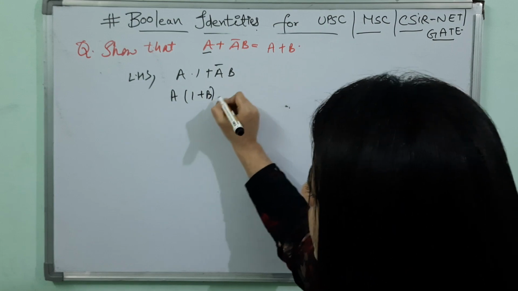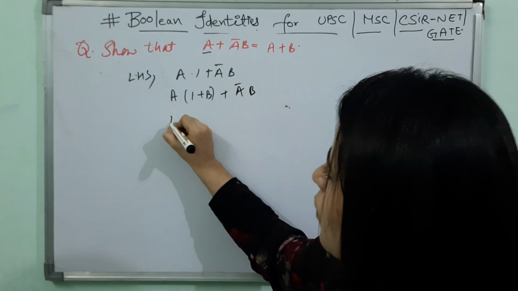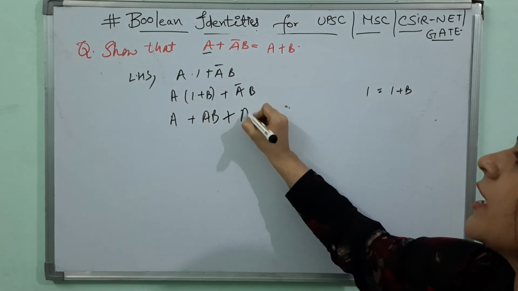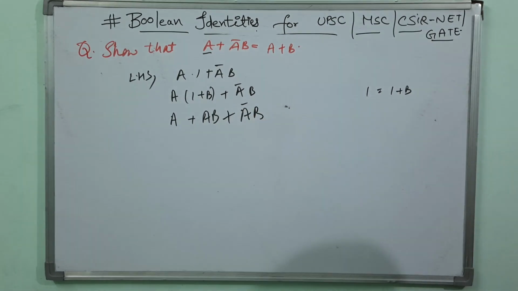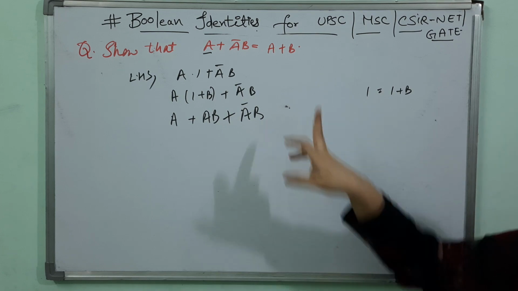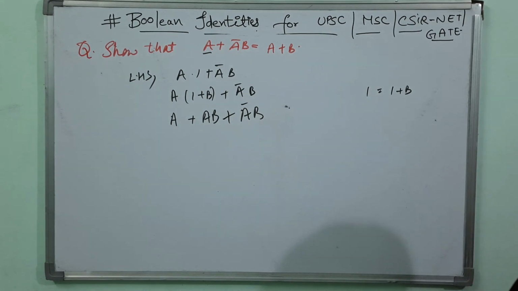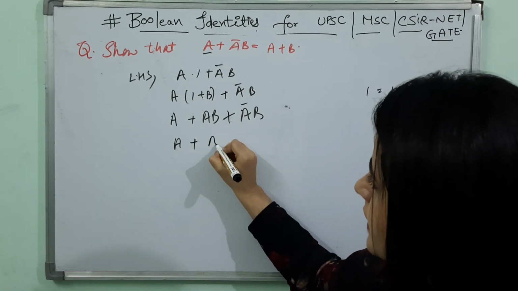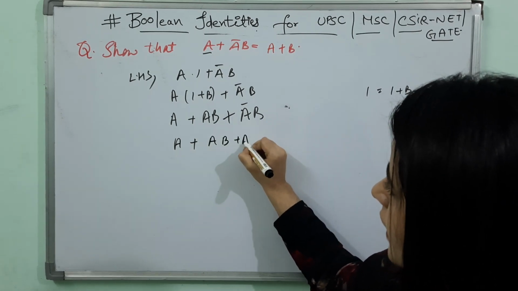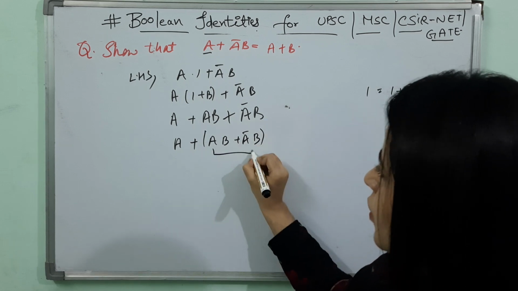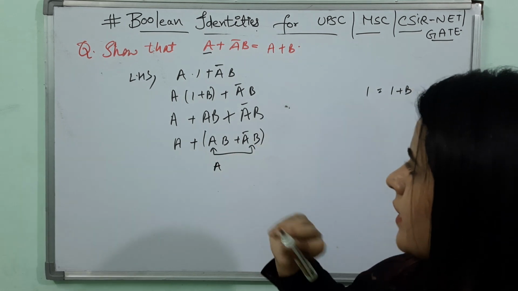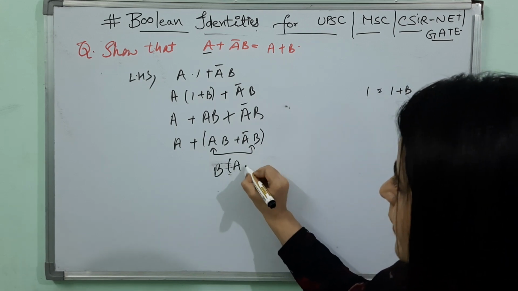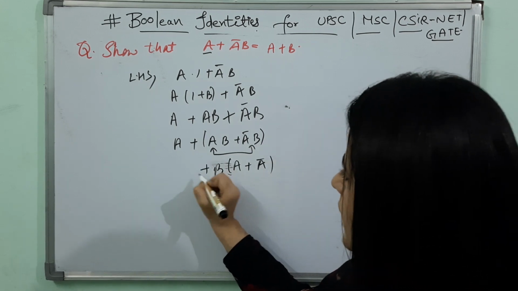A into 1 plus b plus a bar b. What I'm getting is a plus ab plus a bar b. So what will be the next step? What I need is a plus b. I'm going to take this as a plus ab plus, I will repeat this again. Taking a common, what we get? Taking b common, what we get? A plus b into a bar plus a.